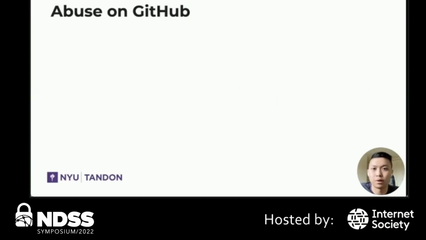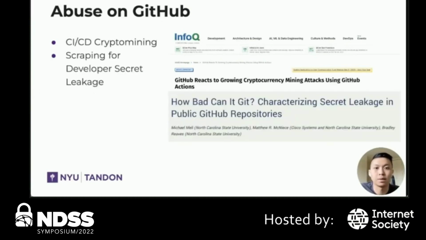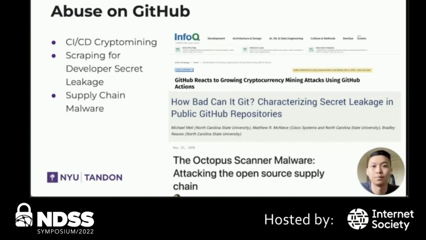As a result, we've started to see various ways the platform has been abused. An infamous example is the rise of threat actors that make malicious pull requests that introduce crypto miners to GitHub CI/CD environments, also known as actions. From a previous NDSS talk, we've seen how inadvertent secret leakage has become a problem that gives attackers opportunities to find tokens for unauthorized access quickly.